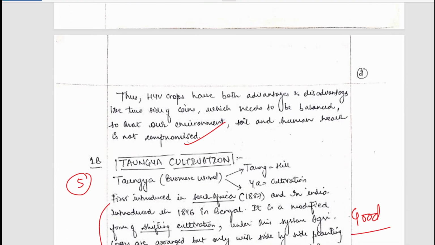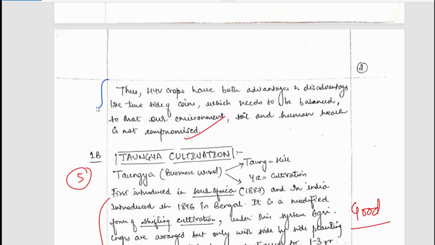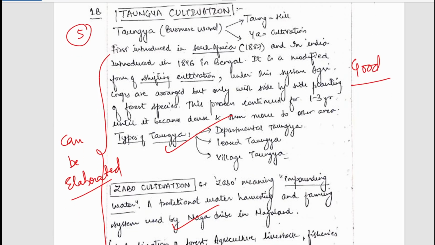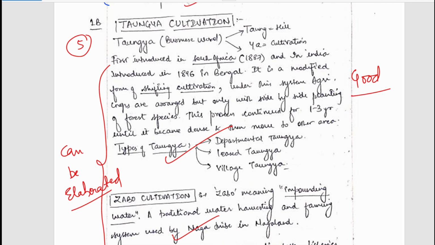The second question was, and again well concluded. You can simply pause and read the answers, because we will be discussing some important points. We will just be discussing the approach. So if you want to read the answers, you can simply pause and read them. Now the second question is, write brief notes on Tongia and Jabo cultivation.